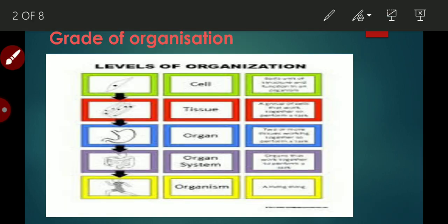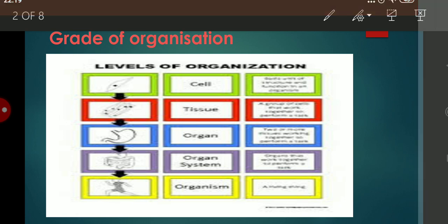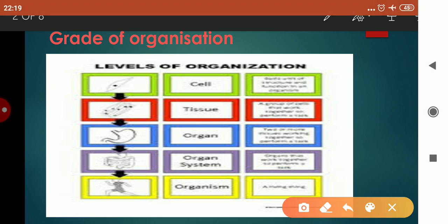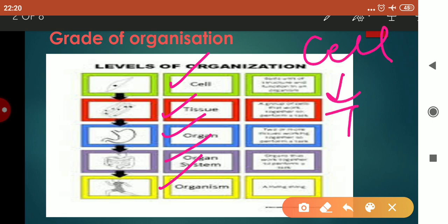Now, children, we have studied about the grade of organization or levels of organization. Initially it's a cell, and many cells combine together to form a tissue. Many tissues combine together, and when they perform a common function, it is called an organ. And when many organs come together and perform a function, it is called an organ system. And now many organ systems combine together to form an organism. This means from cell, tissue is formed, from tissue, organ is formed, from organ, organ system is formed, and from organ system, organism is formed.